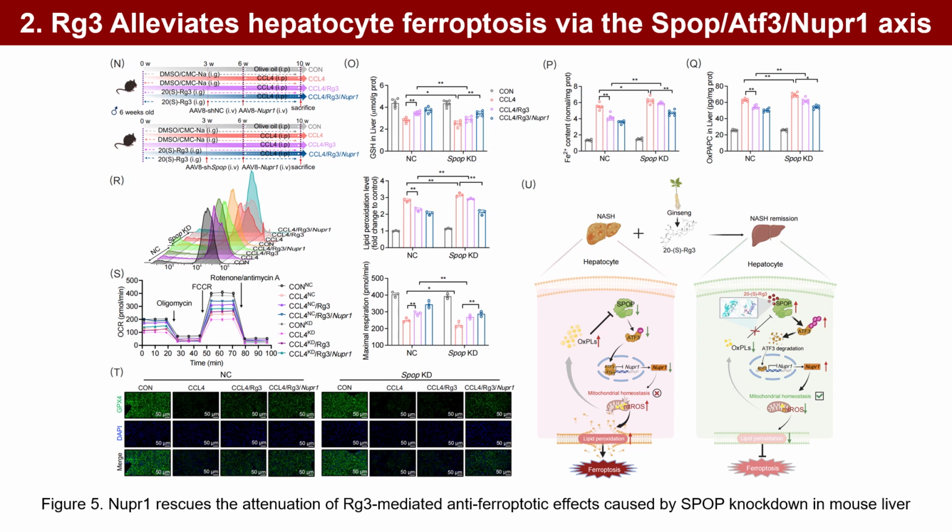We constructed liver-specific SPOP knockdown and NUPR1-overexpressing mice with adenovirus, using liver fibrosis and ferroptosis models. SPOP knockdown weakened RG3's protection, while NUPR1 overexpression restored effects including inhibiting OxPAPC accumulation, reducing lipid peroxidation, and mitochondrial damage. SPOP knockdown also suppressed RG3's regulation of ACSL4 and GPX4 induction, which NUPR1 overexpression partially reversed.